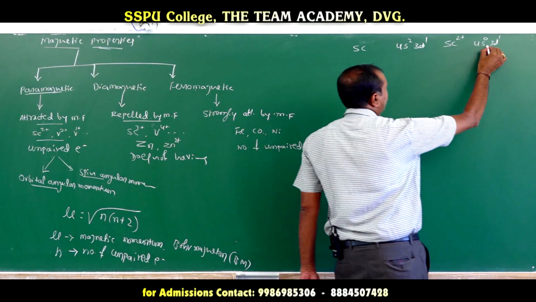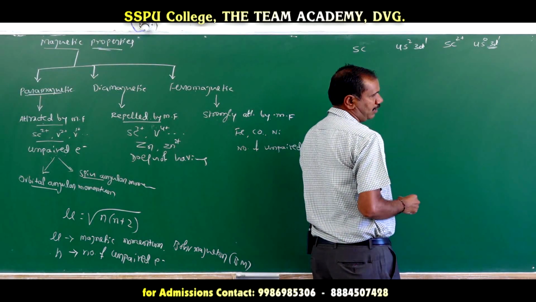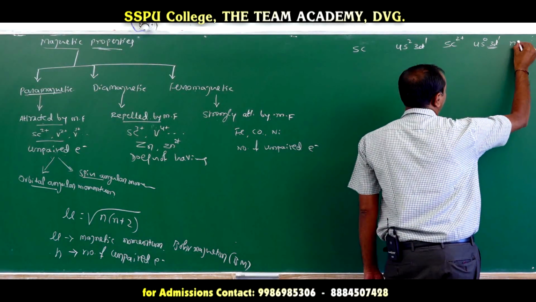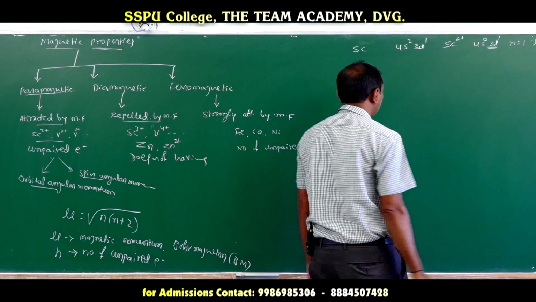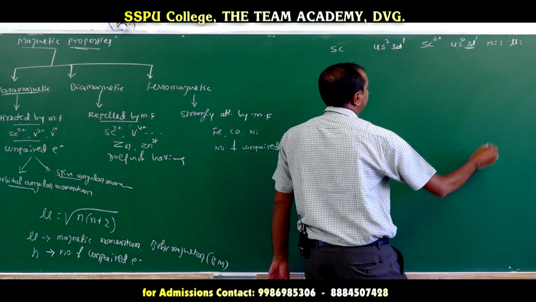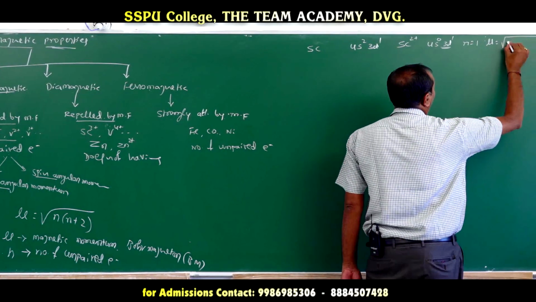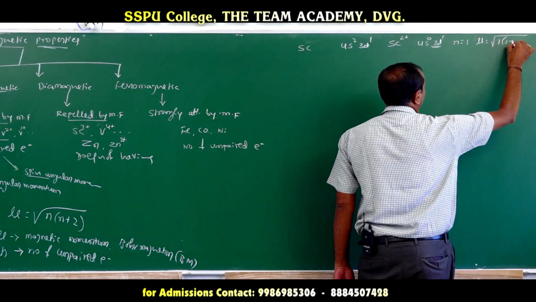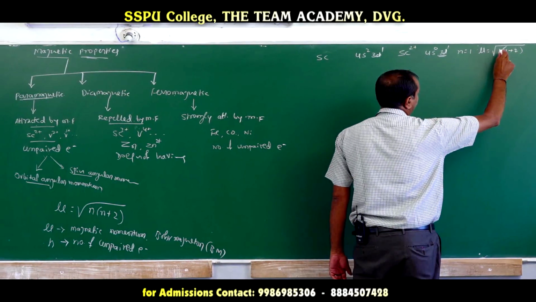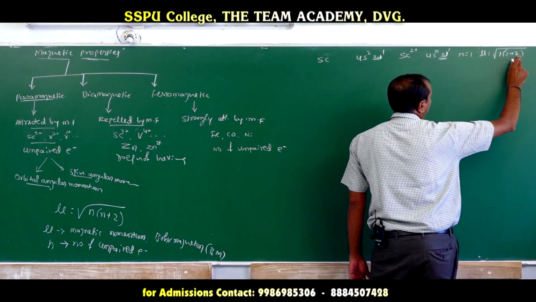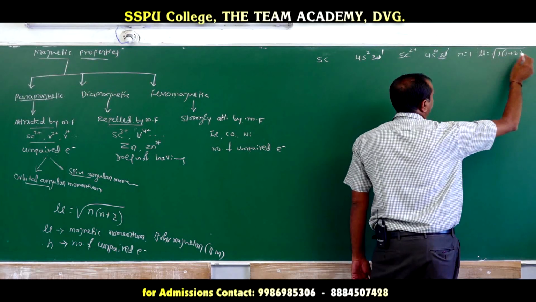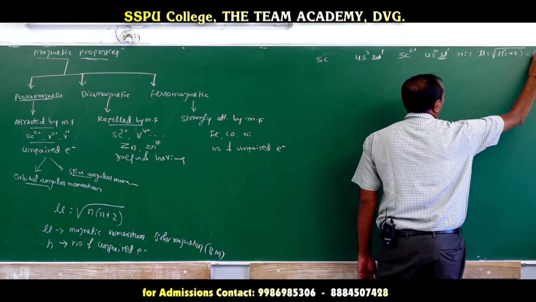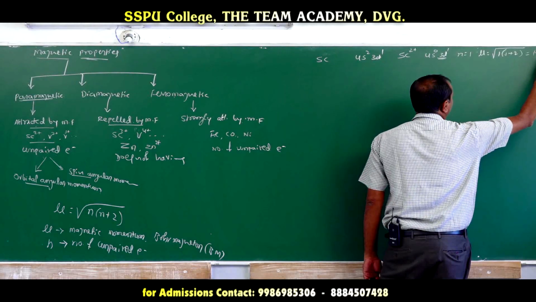The number of unpaired electrons is 1. So n is 1, and the magnetic moment is the square root of n into n plus 2, that is 1 into 1 plus 2, which is 3. Root of 3 is 1.73 Bohr magneton.